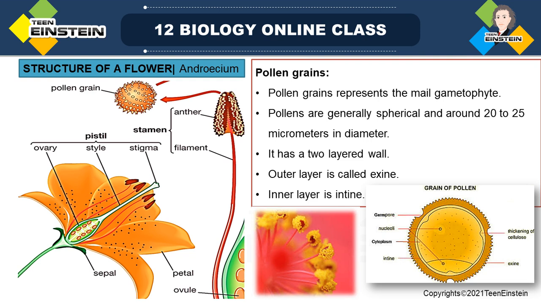So how will all these pollen grains get released? It will get released during anther dehiscence. So during the dehiscence of the anther, this will get released. Up to this, we have discussed all of this in the previous class. So now the pollen grains are formed.